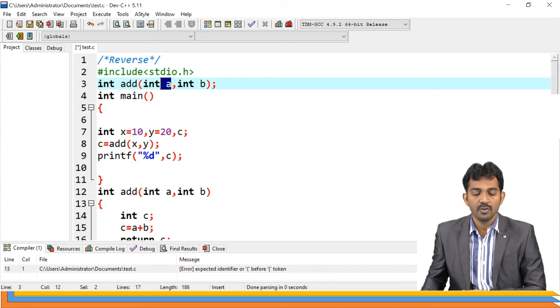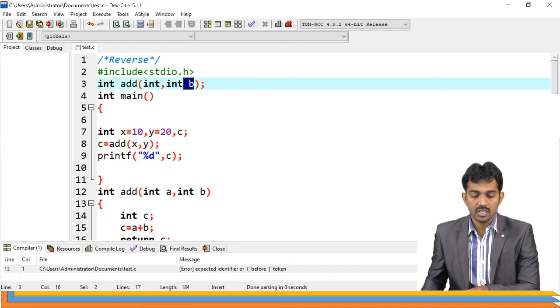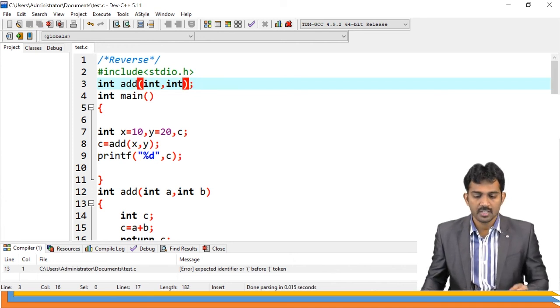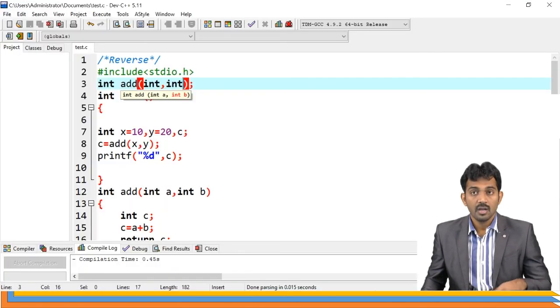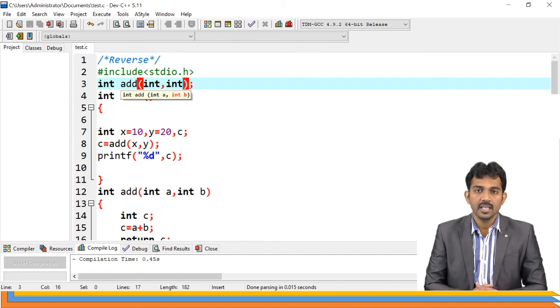Even if you don't mention the parameter names in the declaration, it will work, because it is just to tell what kind of data you're going to pass. But if you don't mention the types there, it will generate an error. Is this clear? This is the way you perform a function.